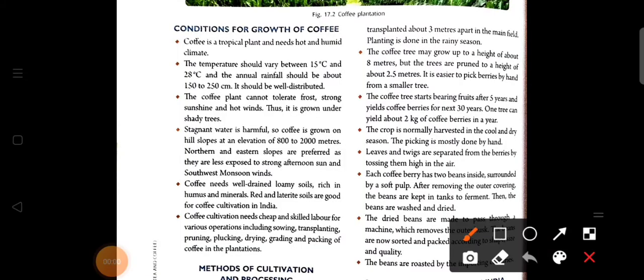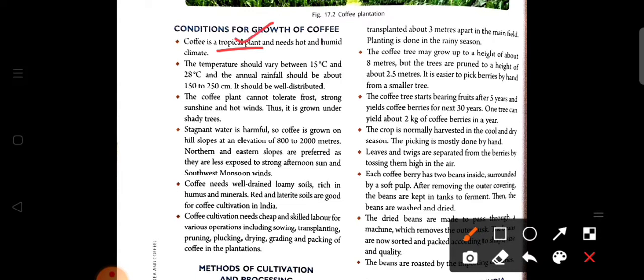Now we are going to discuss the conditions that are needed for the cultivation of coffee. First, coffee is a tropical plant. We know that tropical means the areas from the equator to 30 degrees.